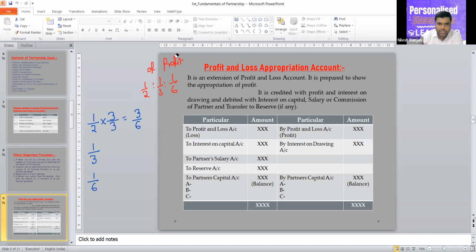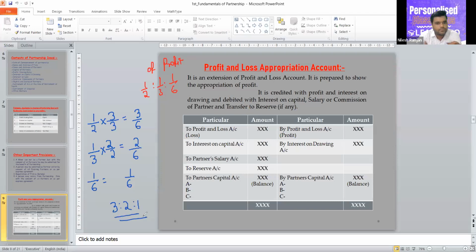So 3/6 we have to take. Now for 3, we have to multiply it with 2/2. So it will be 2/6. And it is 1/6. Now remove the denominator, you will get the ratio.